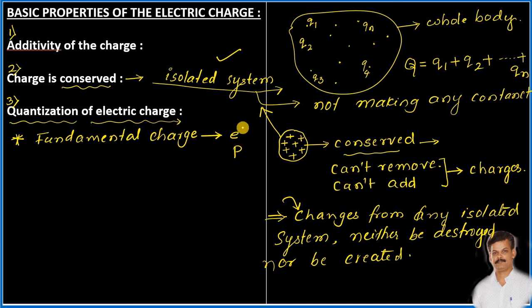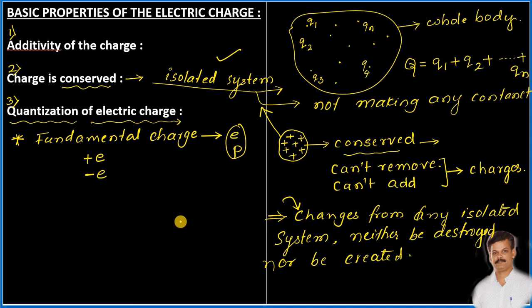So usually we represent the fundamental charge as plus e or minus e. Both for electron as well as the proton, we represent it as plus e or minus e. Plus e for proton and minus e for electron. Isn't it?